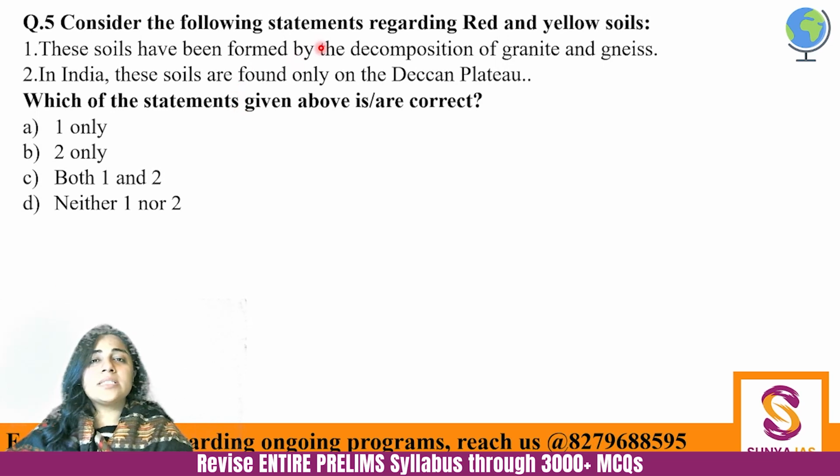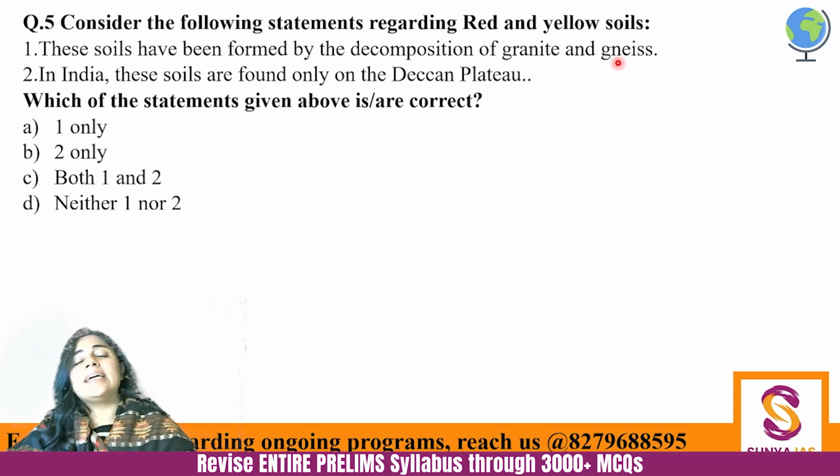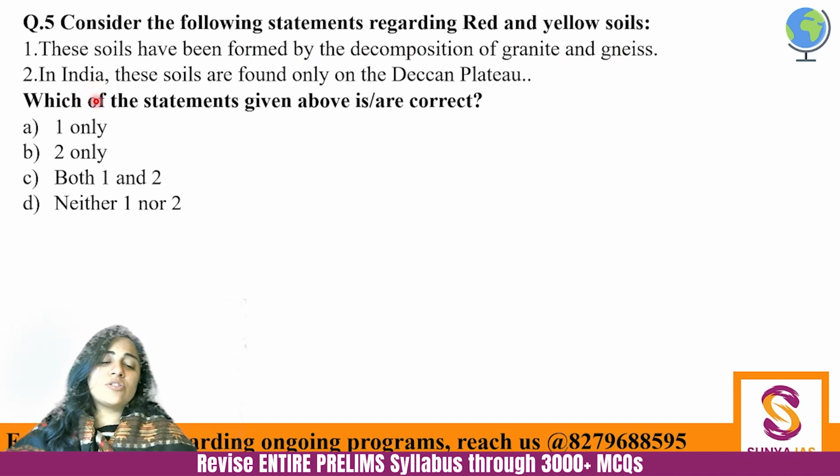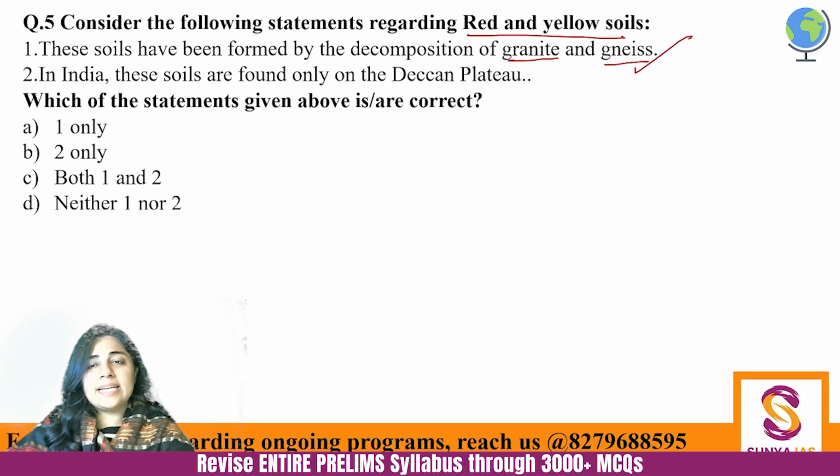Consider the following statements regarding red and yellow soils. These soils have been formed by the decomposition of granite and gneiss. In India, these soils are found only on the Deccan Plateau. Which of the given statements are correct? So they are definitely created by granite and gneiss and their decomposition. So the first is absolutely correct. And the second one, these are found only in the Deccan Plateau. What is the rule of "only" that we apply? That 8 out of 10 statements with "only" will be incorrect.